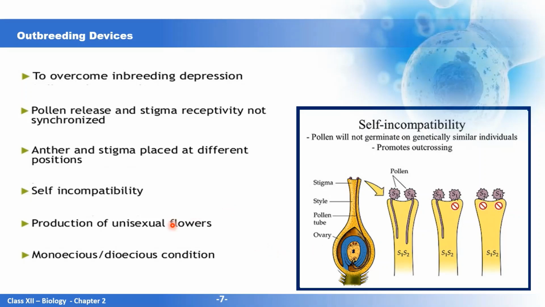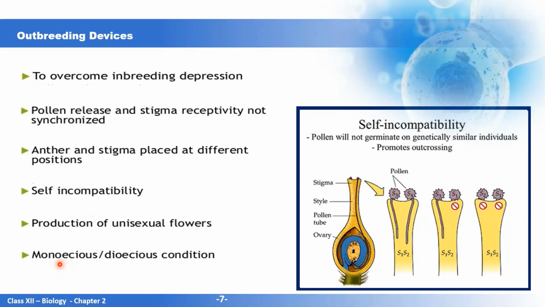Next is production of unisexual flowers. That means the flowers are either pistillate or staminate. Next, in monoecious condition, the male and female flowers are present on the same plant. In this condition, autogamy will not take place, though geitonogamy can take place.